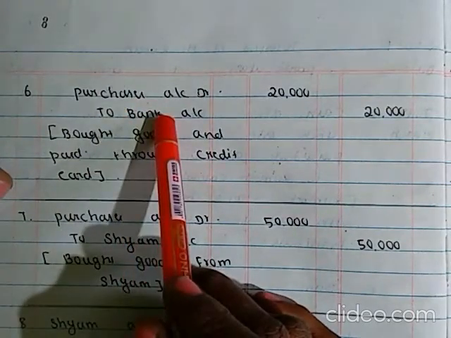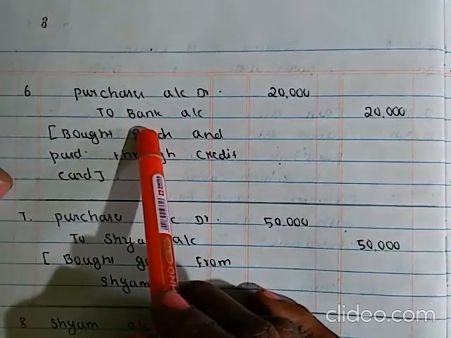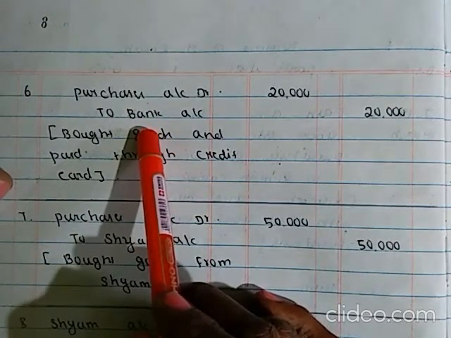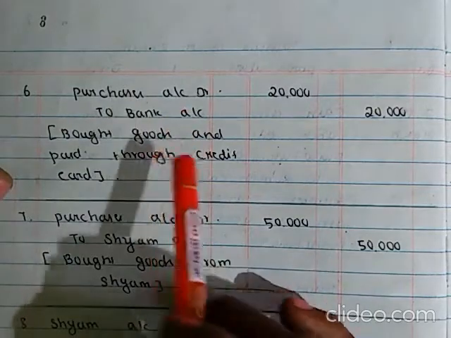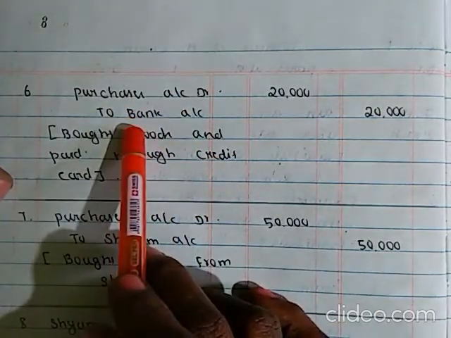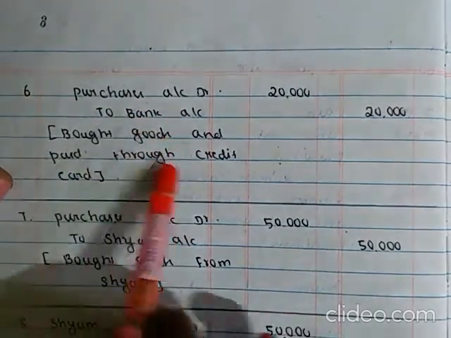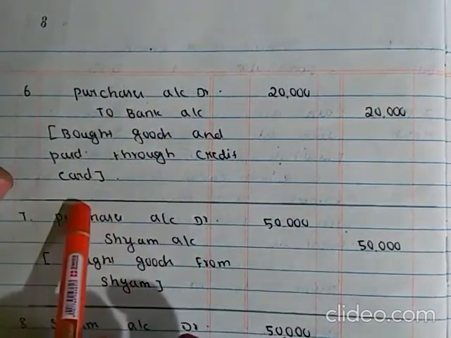Bank is a personal account. Here we paid the amount through credit card, so the bank is the giver. Narration: bought goods and paid through credit card.